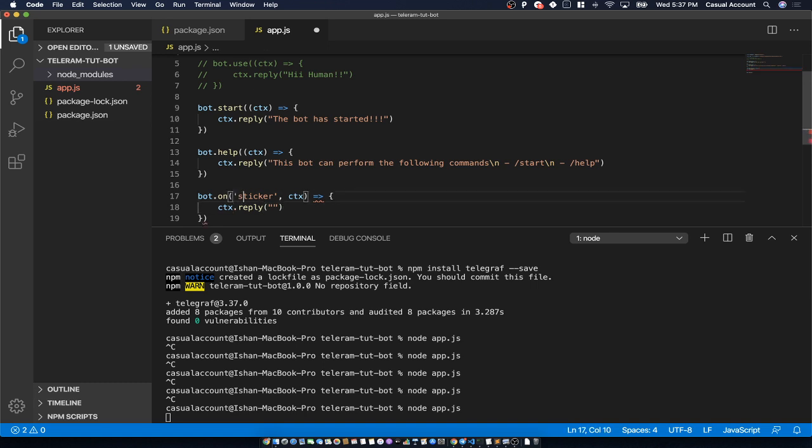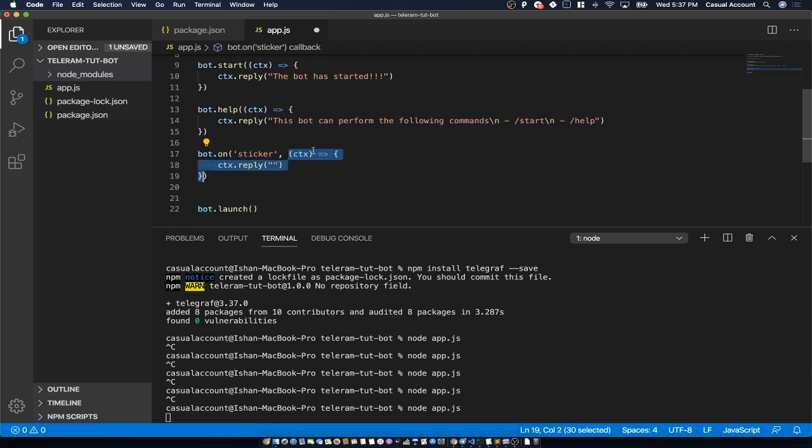This bracket is a problem. Wait. Yeah. So the first parameter is the update type, and the second parameter is the function which we'll pass. This is the arrow function. Okay, so again ctx.reply, then in the reply we'll reply nice cool sticker.